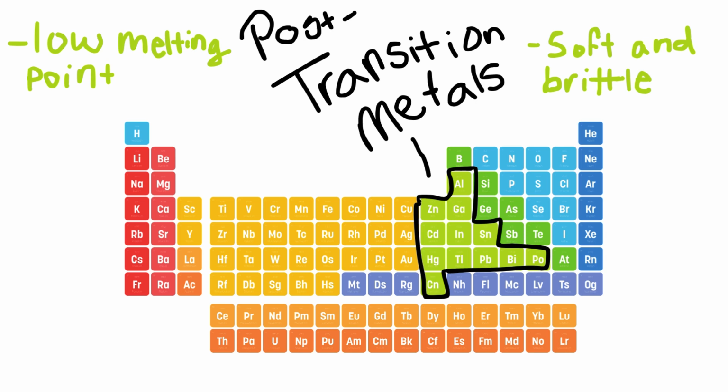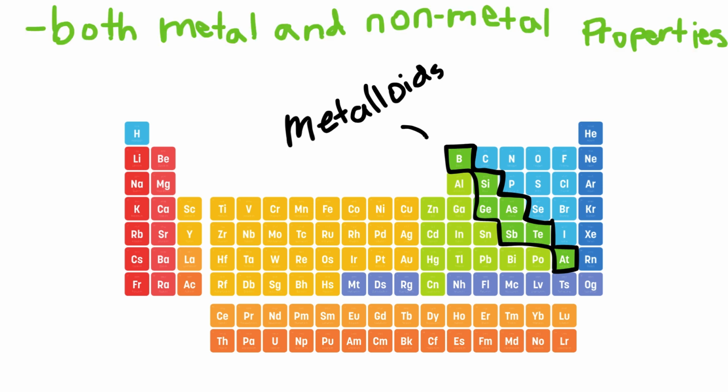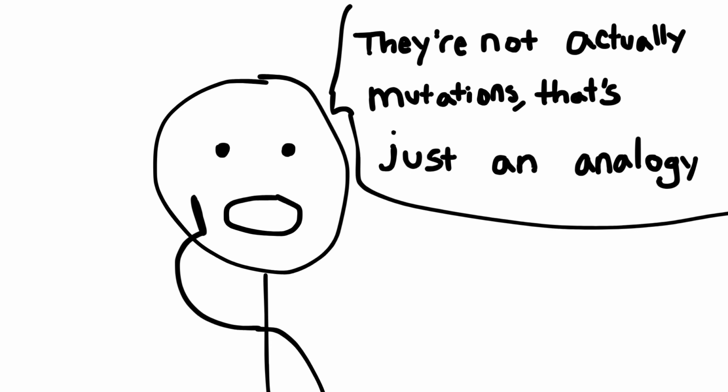After those, we have my personal favorite, the metalloids. These are elements with both metal and non-metal properties. Think of these as the mutation elements of the periodic table. They're not actually mutations, that's just my analogy.